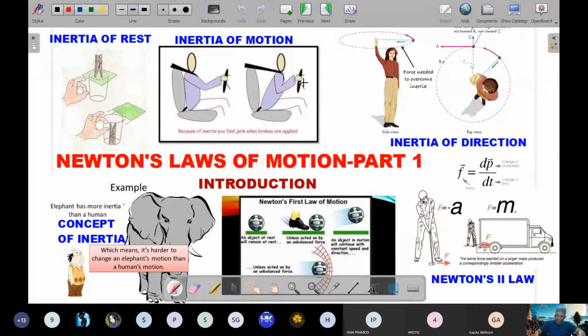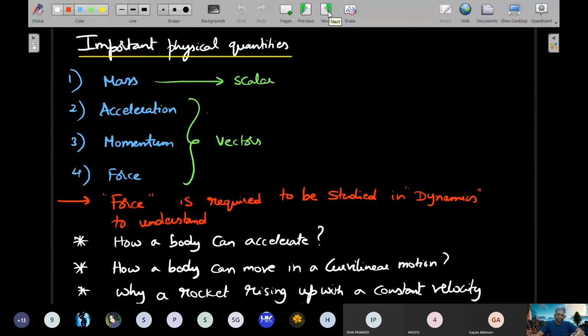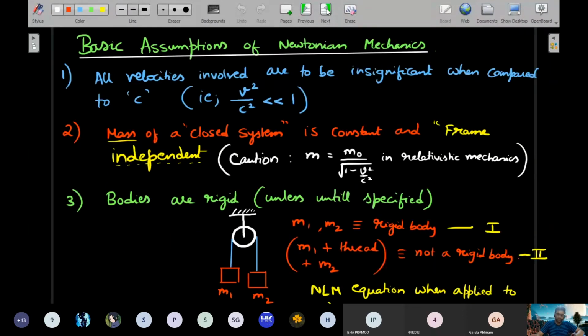So this was our yesterday's class where we looked at the concept of inertia, introduced ourselves to a lot of terms and terminologies that we would be encountering in this topic. Right. Very quickly, let me revise. So we introduced the concepts. We took the basic assumptions under Newtonian mechanics. We realized that Newtonian mechanics is going to be the backbone of our next few months of syllabus, and some assumptions in which it is valid were taken into account.